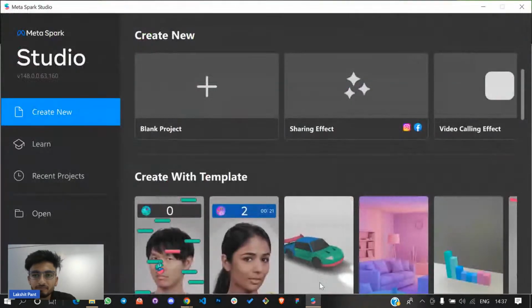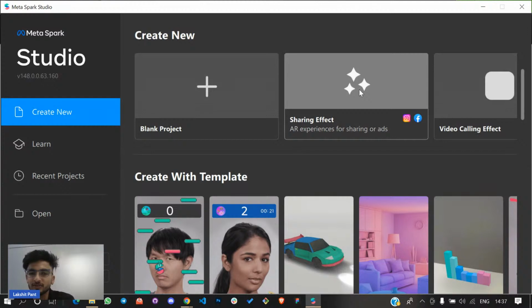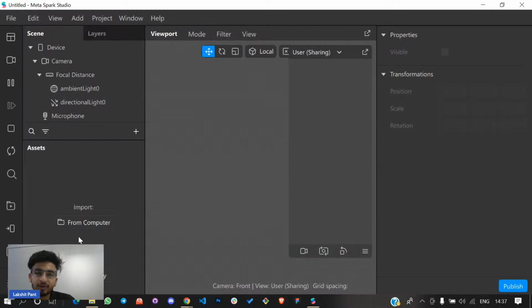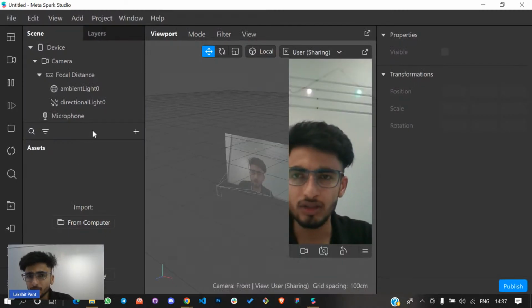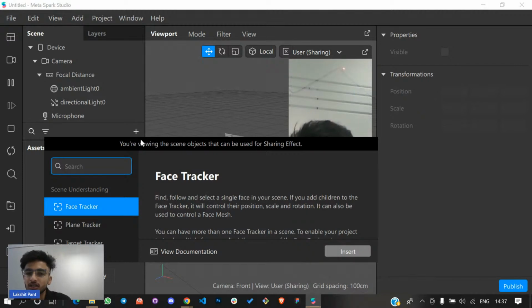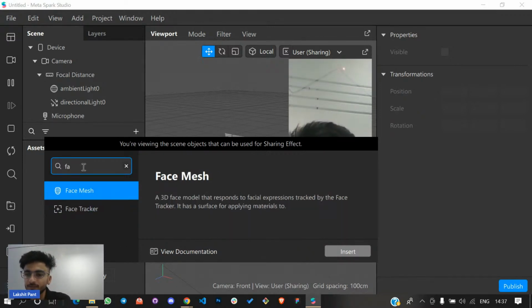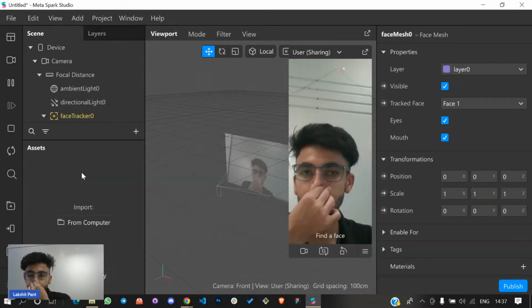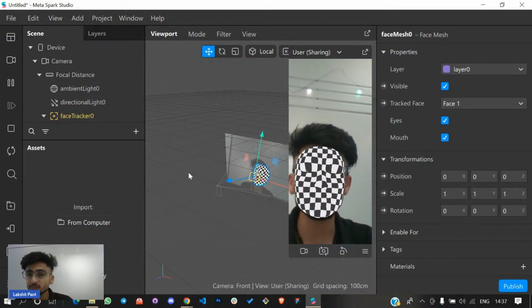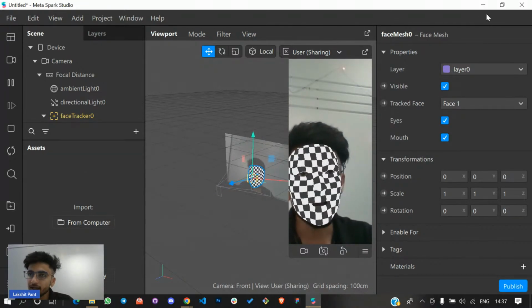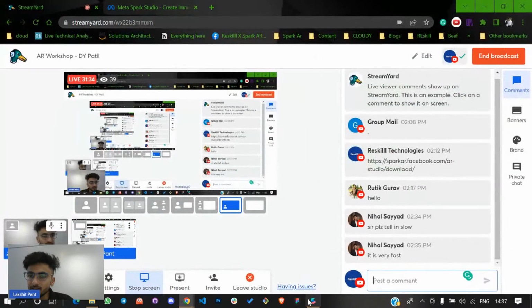You have to open the Spark AR tool. Then you have to click on the sharing effect experiences. Let's wait for it to open. Now click on this plus icon inside the scene panel, and search here for face mask and click enter. You will see a mesh will be added to your screen, something like this, right?